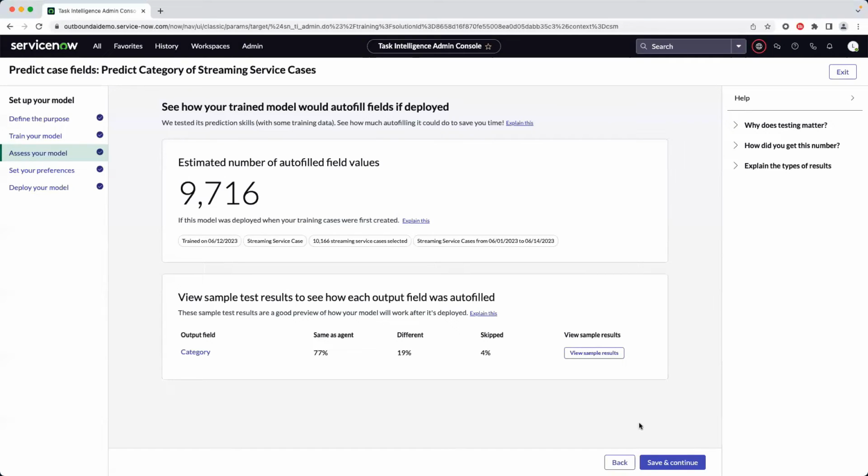For other fields like category, it's not that easy. Even if the category is marked incorrectly, it could be the case that no one bothers to fix it. In that scenario, you can't rely on the audit log, and you'd need a human to review it. So you would want to pull in a subject matter expert, give them an example of the last, let's say, 500 closed cases, and ask them to mark each one of them, whether it was correct or incorrect. And then you can sum all that up and you can get a score of how well you're doing today.